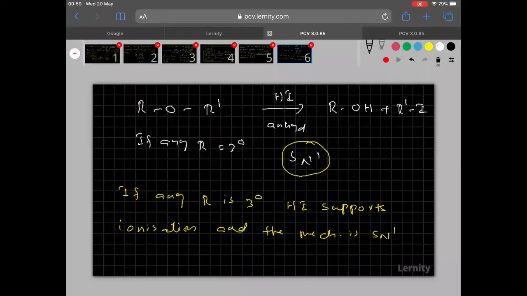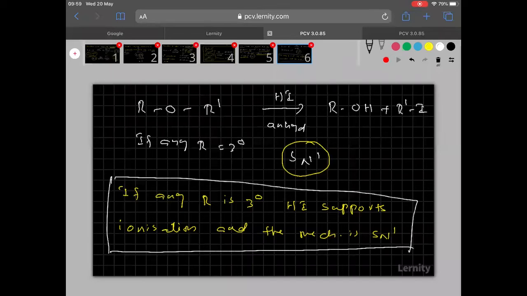So this is one important point here. If any R is tertiary, then in that case HI will support. That means HI can support the ionization only in the case of tertiary, because the tertiary bond can be broken very easily. I think you are understanding this one.